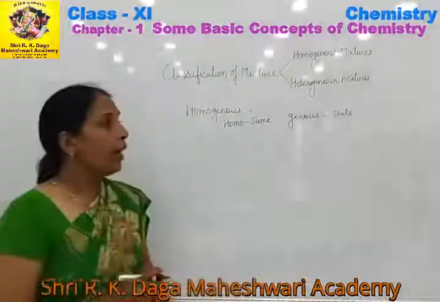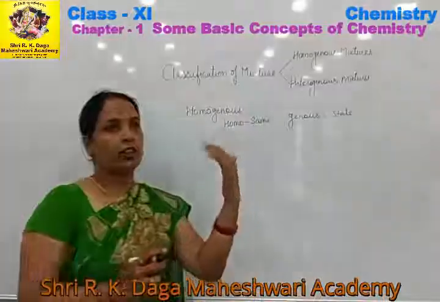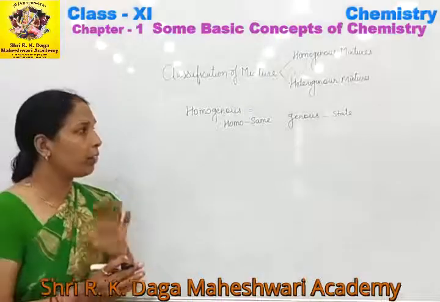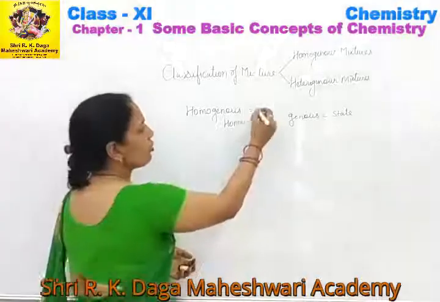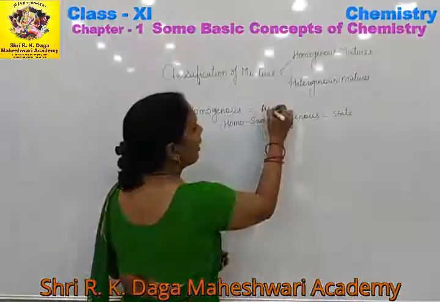For example, in air, we can't differentiate that this gas is oxygen, this is nitrogen, this is carbon dioxide, this is water vapor, because we can't differentiate them by naked eye. So air is a homogeneous mixture because all the components of the air are present in the same state,